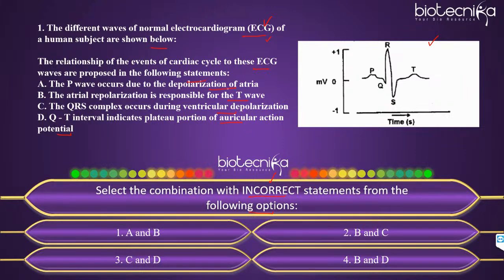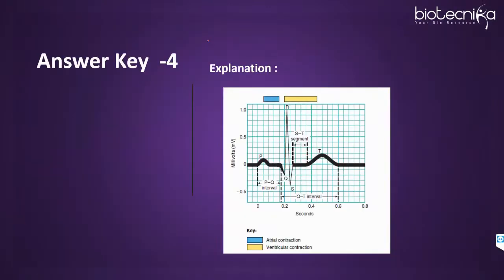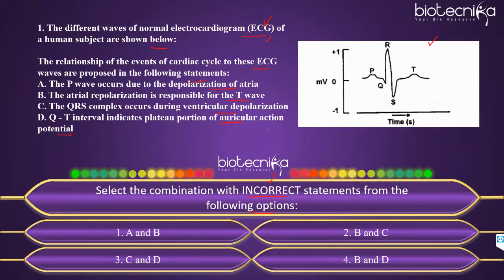So let's now see what is the right answer. We have to select the combination with incorrect statements, right? So let us read through the statements and find it out. P wave occurs due to depolarization of atria. So this is absolutely right, right? So A is correct. Now B says the atrial repolarization is responsible for the T wave. Is it the atrial repolarization that is for the T wave? No, right? So as many of you have said, option 4.